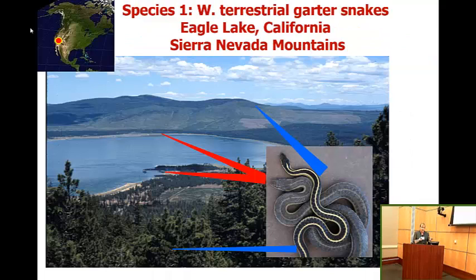So three species of data today. Species 1 is the western terrestrial garter snake. These are populations that I have worked on since the early 90s. The vicinity is Eagle Lake, California, in the Sierra Nevada mountains. There are two types that live in this area. There are meadow populations and lakeshore populations.